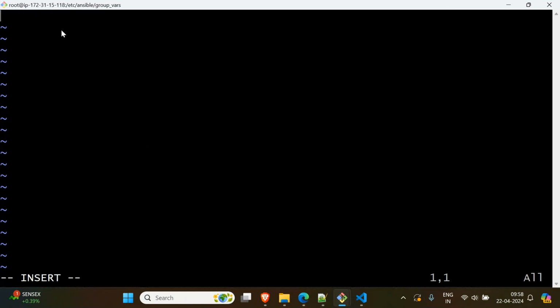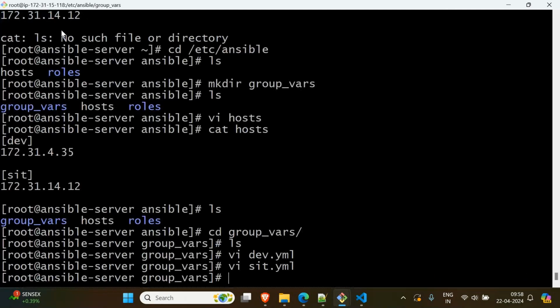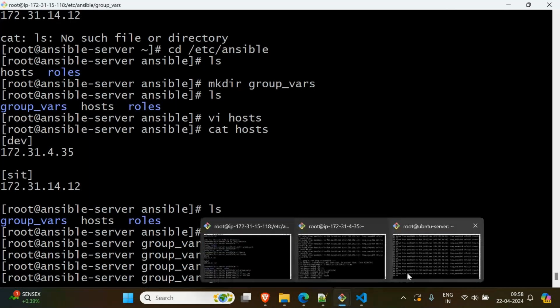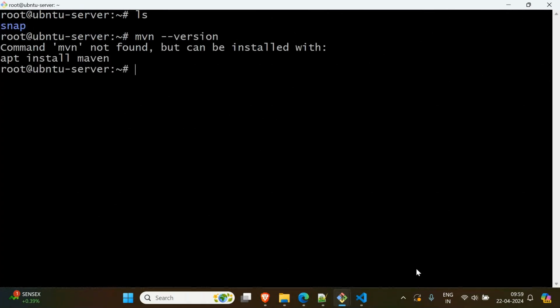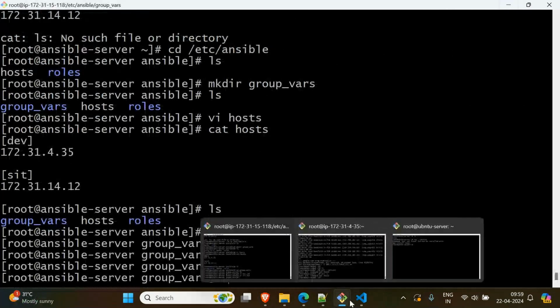Let me install Maven over there. Package, same variable. This time I want to install Maven. Okay, escape. Now see, I have two files now, right? Now let me go to our Ubuntu. Stop this and clear the screen. ls. In this Ubuntu server, did we install a Maven version? No Maven here. Maven should be installed in this machine, and git has to be installed.